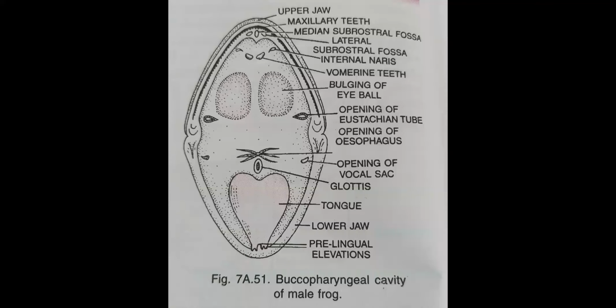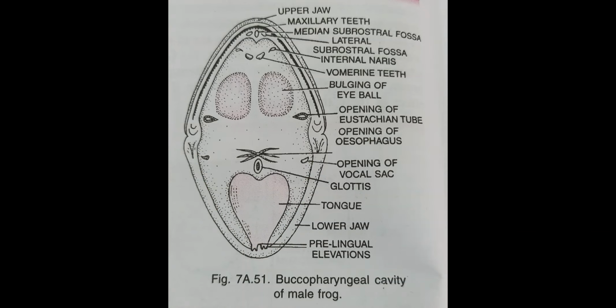In that, one more point, that's the opening of the vocal sac in the lower jaw. In the case of male frog, only male frog, this opening of the vocal sac is there. Okay, the opening of the vocal sac is there in the lower jaw, right, through which the sound comes outside.